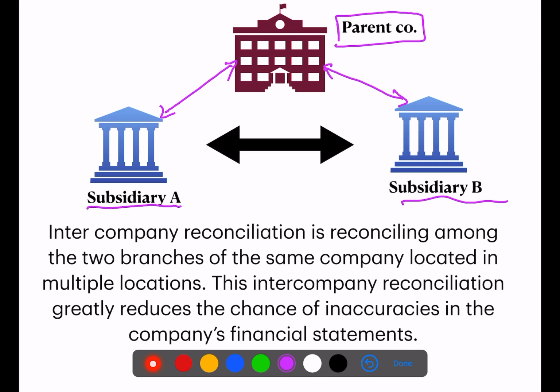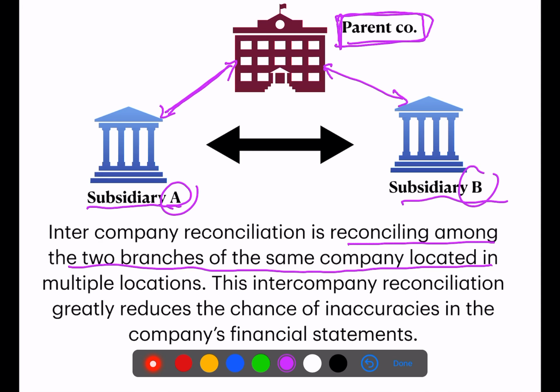When these kinds of transactions happen between the entities, reconciliation is also necessary. Intercompany reconciliation means reconciling between the two branches of the same company. The same company means the parent company, and the two branches are subsidiary A and subsidiary B, located in multiple locations.